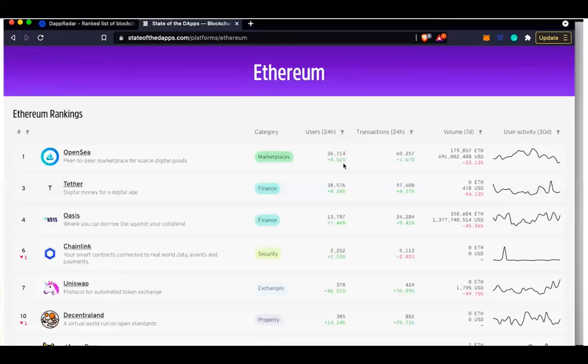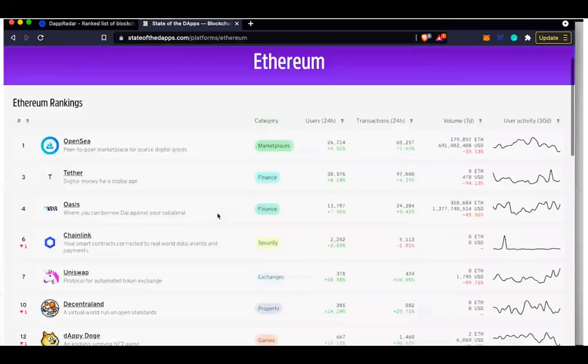The number of users in the last 24 hours. And the transactions in the last 24 hours. And the volume in the last 7 days. And you also see the activities of the users put in a graph, where you can just investigate them.